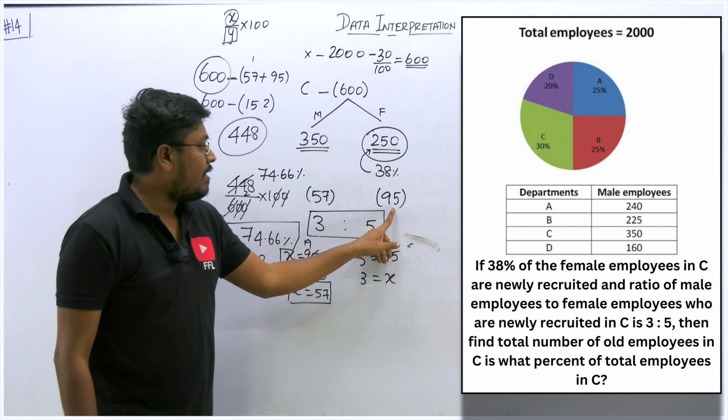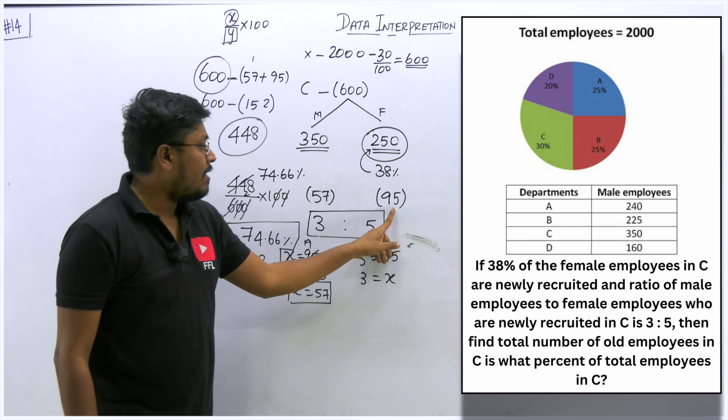Newly added female in this department is 95. So when you add these two values and subtract from the total 600, the resultant will be the old employees of department C. That will be 448. So 448 divided by the total employees of company C into 100. So the resultant will be 74 2/3%. So that will be the answer for question number 1.